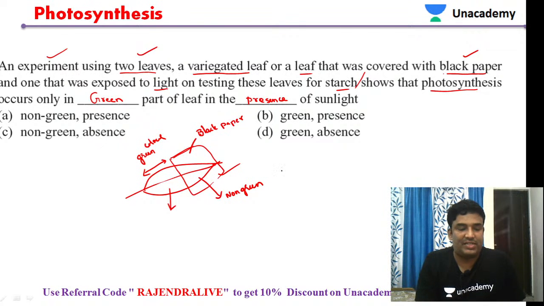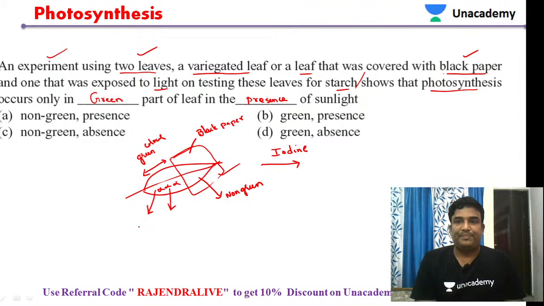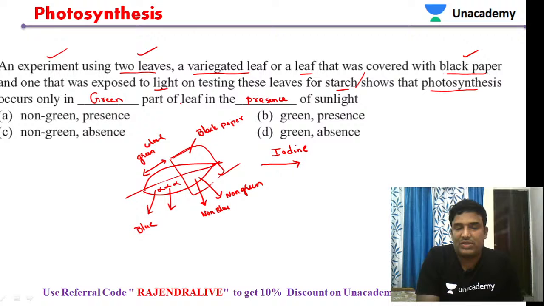Now this leaf was tested with the starch. Sorry, this leaf was tested with iodine. So when it was tested with iodine, what happens finally? This part of the leaf is green in color, so it will give the blue color, and this part will give a non-blue color. So finally, photosynthesis only occurs in the green part of the leaf.